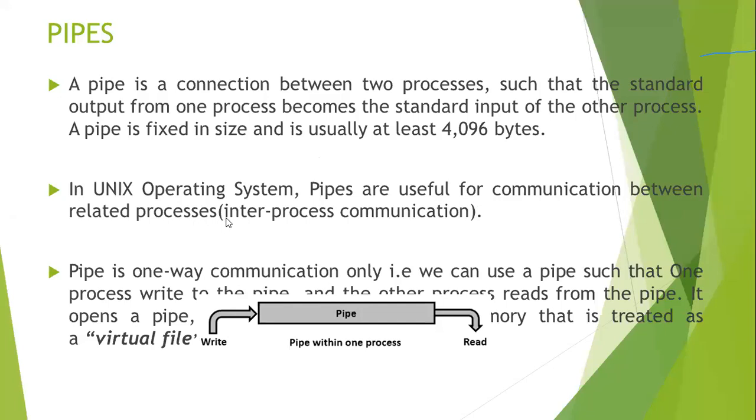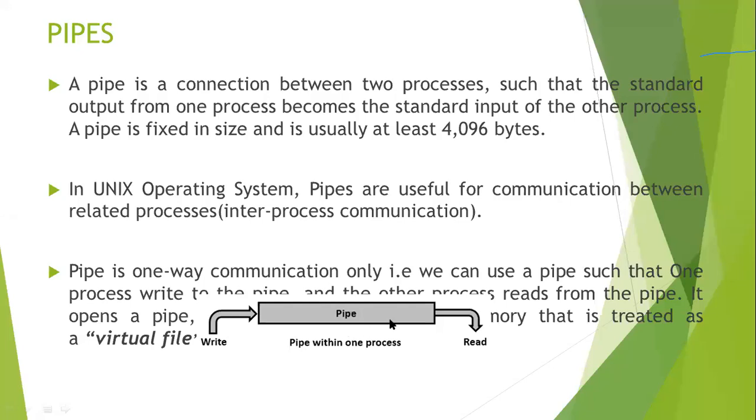That is, when two processes want to share common data or some code, the data sharing is possible with the help of a pipe. A pipe is one-way communication: one process writes to the pipe and the other process reads from that pipe. It is simply a virtual file. A pipe is also known as a virtual file.